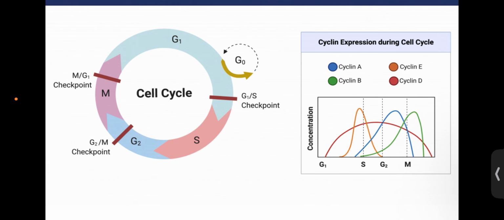Before reaching the mitotic phase, these cyclin A proteins are required for the cell to make the proteins which are required for the cell to exit from G2 to the M phase. Those proteins are activated by the cyclin A and CDKs. Okay, then the other proteins are called cyclin B proteins.